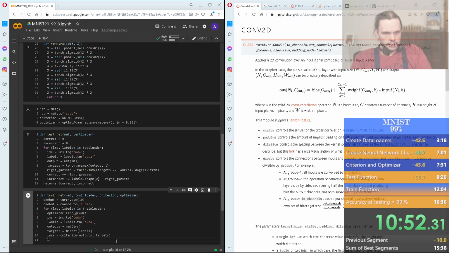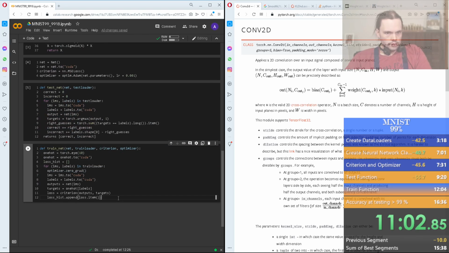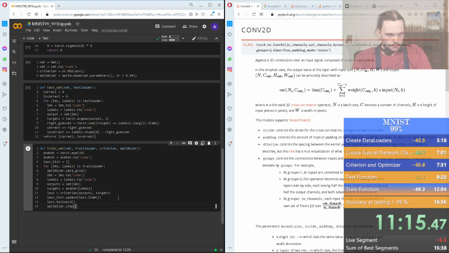And we're going to say loss_hist.append(loss.item()). And up here we put loss_hist as an empty list. And here we say loss.backward, and optimizer.step, and return loss_hist.